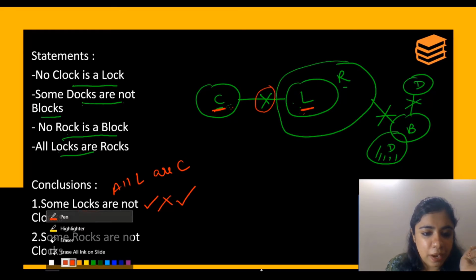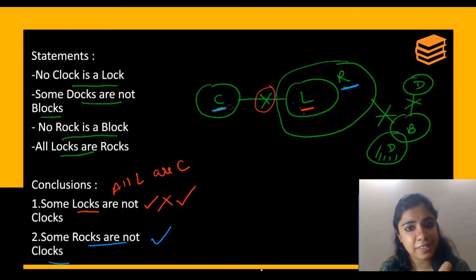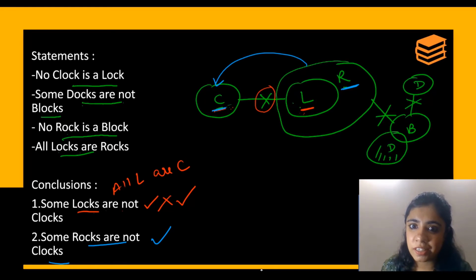Now see the second one. Some rocks are not clocks. Visibly true. Opposite would be all rocks are clocks. Now imagine, can I put the entire rocks inside clocks? The answer is no, because then the locks part cannot go inside clocks. Because locks cannot go inside clocks, the entire rock cannot go inside clocks.